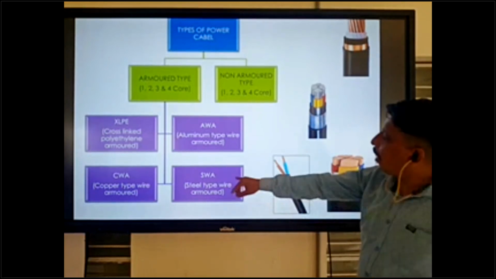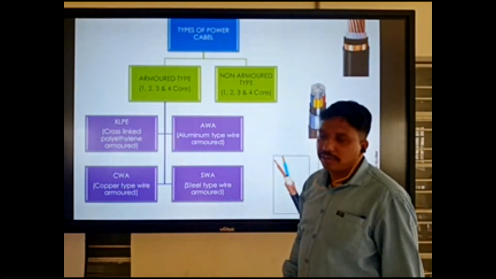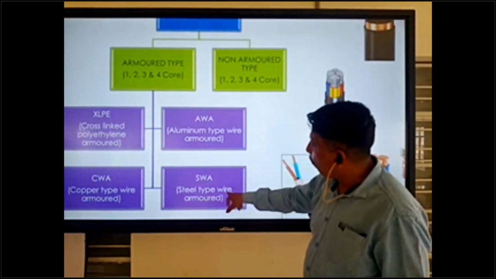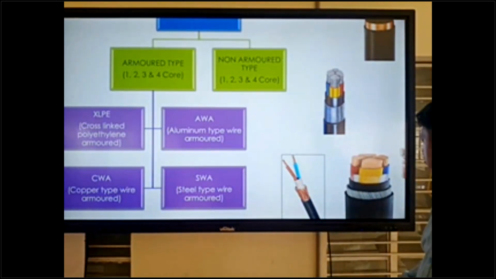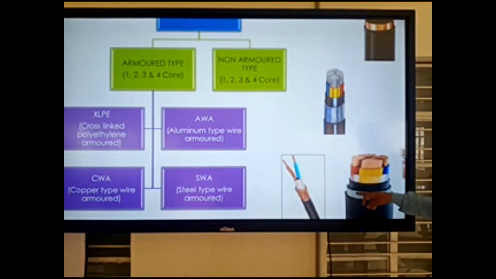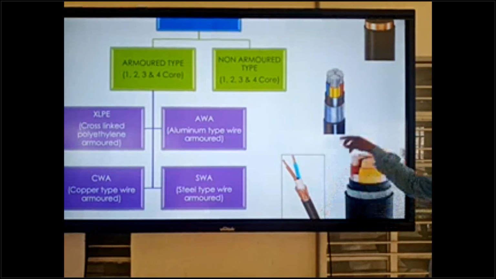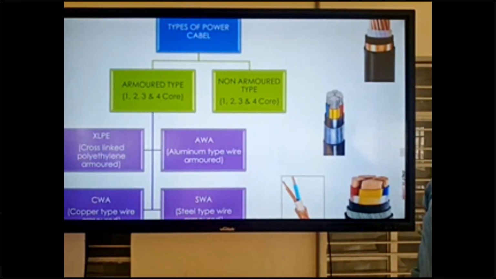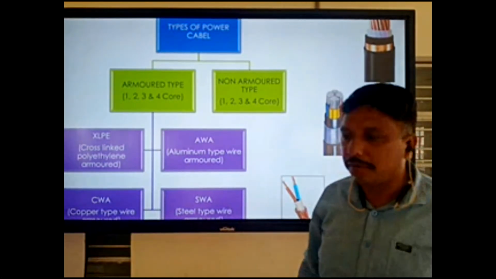And the next one is SWA, steel type wire armor. SWA means steel type wire armor. This is the steel type wire armor. This is steel, and the conductor is copper. So this is the steel type armor. Steel type armor, copper type armor, aluminum type armor, or XLPE type armor. We have 4 types of armor.